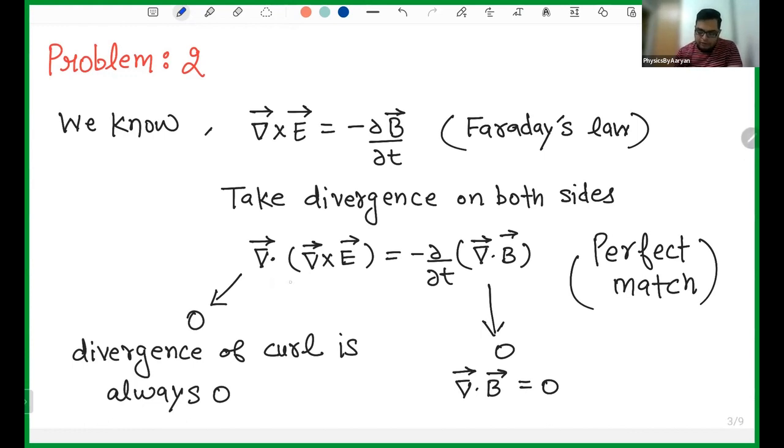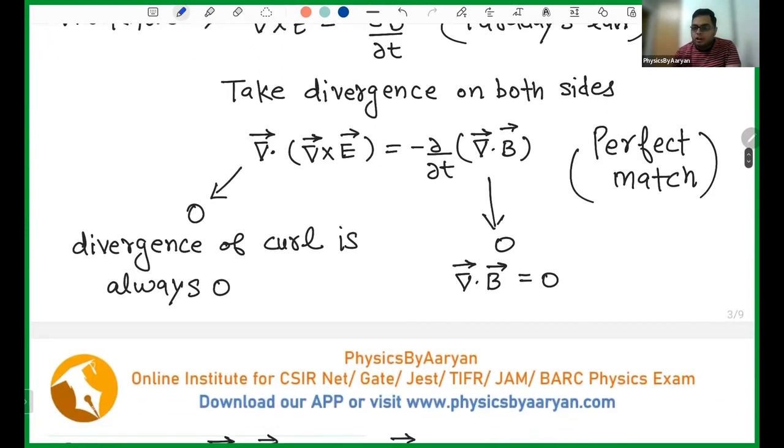Now I'll take the divergence on both sides. So this will be the divergence of curl, and this will be ∂/∂t of del dot B, let it be as such. Now you already know that del dot B is always zero, right? Maxwell's third equation, del dot B is zero, which says that magnetic monopoles do not exist. So the right hand side is always going to be zero.